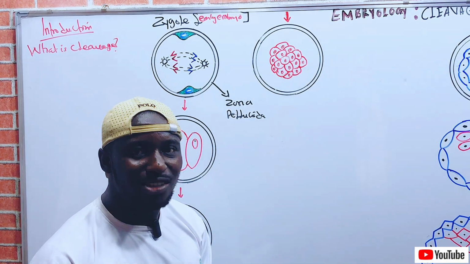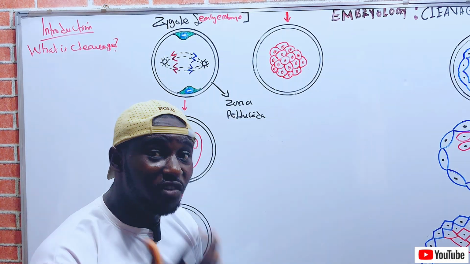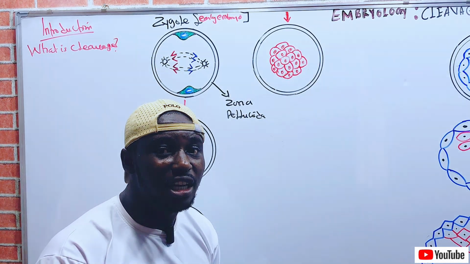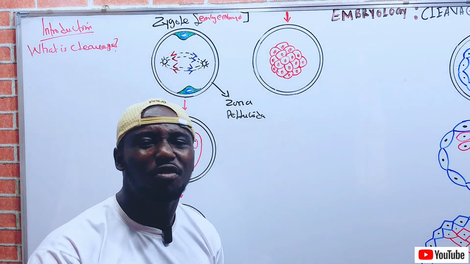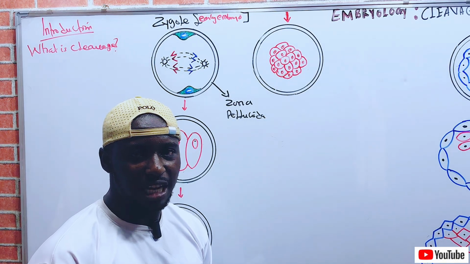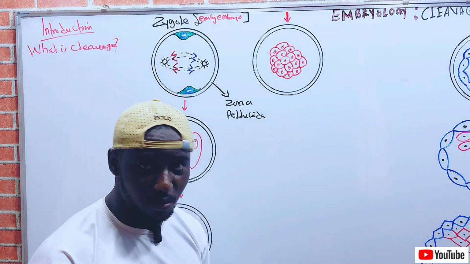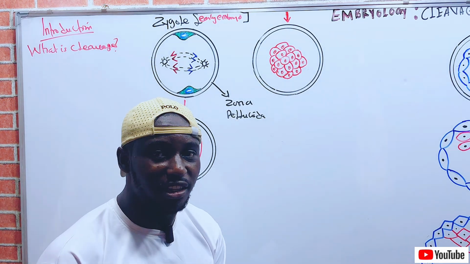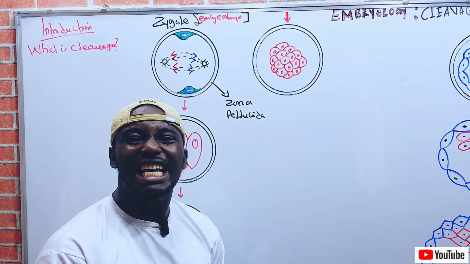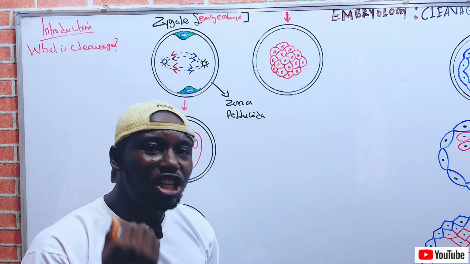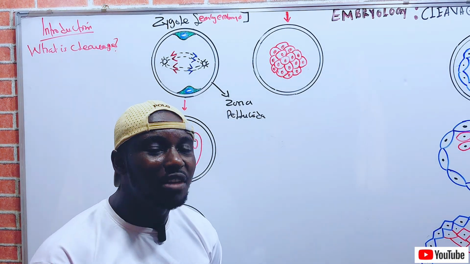The blastomeres, which are the cells that undergo cleavage, decrease in size in each of the successive cleavage divisions. Every blastomere that undergoes cleavage has a decrease in size in each of the successive cleavage divisions.